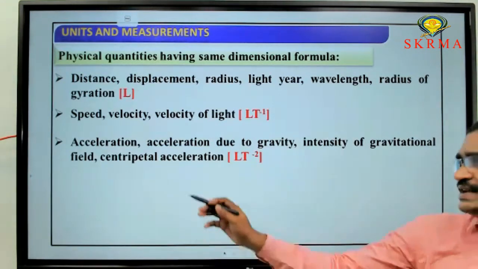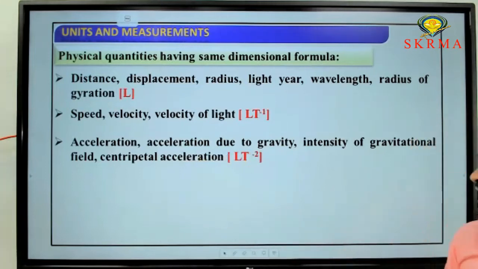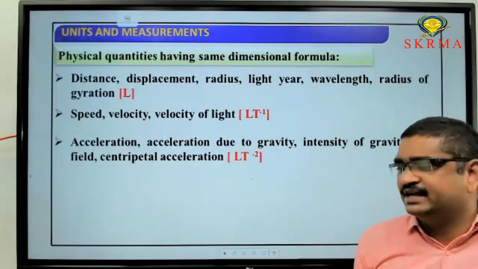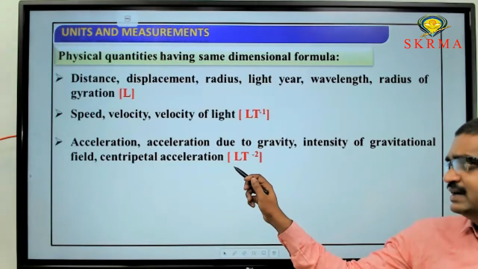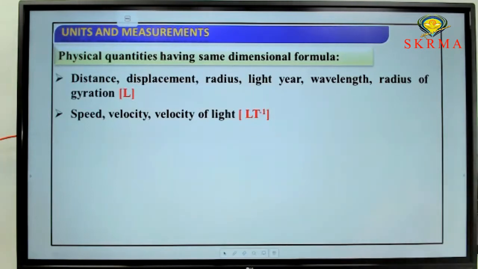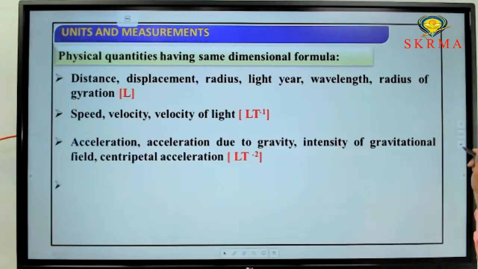Next, acceleration, acceleration due to gravity, intensity of gravitational field, centripetal acceleration, and centrifugal acceleration all have the dimensional formula L t power minus 2.